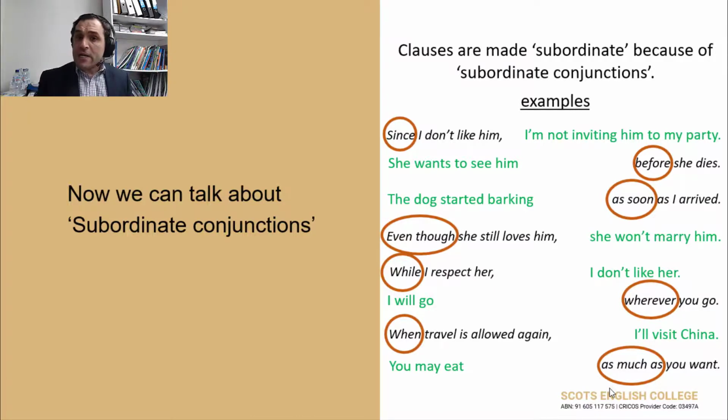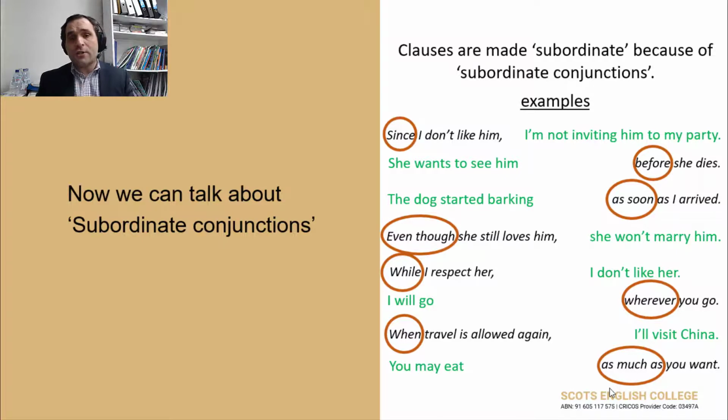Okay, now if I continue, if I say, as soon as I arrived, I'm telling you when the dog started barking. Because if I say, as soon as I arrived, that means when I came back home from work, when I get home, my dog starts barking.